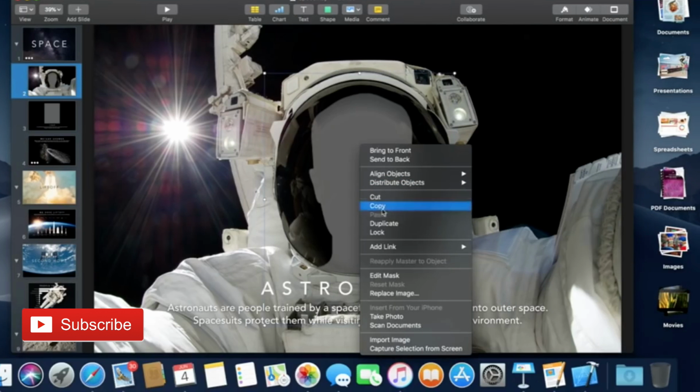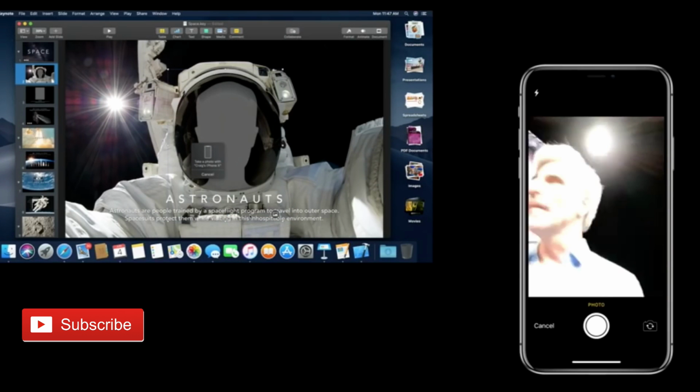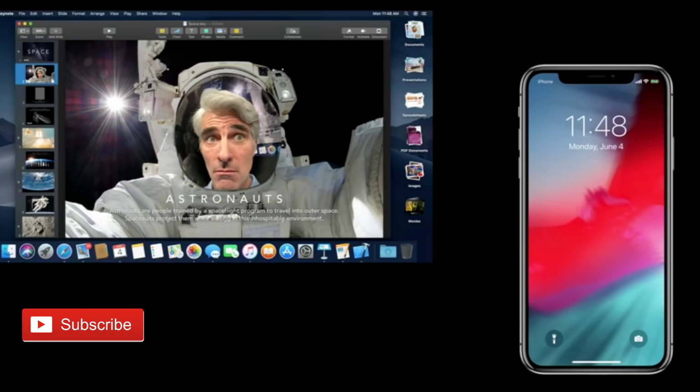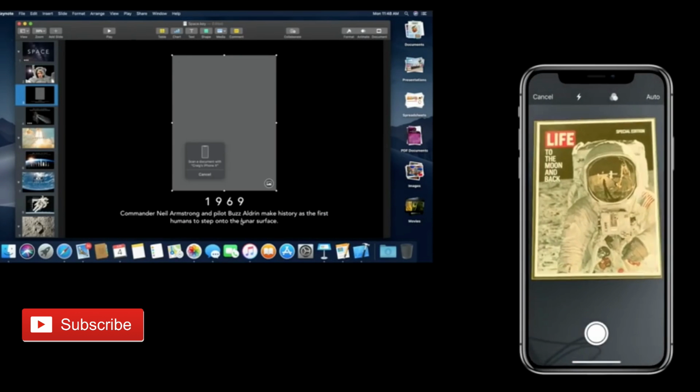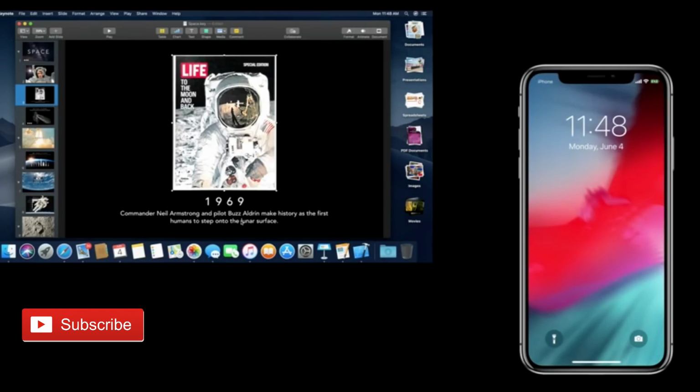Apple introduced a new continuity feature with our iOS cameras. If you're on the Mac and you need to apply a picture or video in any document, just right-click, choose Take a Picture, and your phone lights up ready to snap pictures or video. Once you take the picture and click Save, the image appears instantly on your desktop document. This also works with taking picture scans of documents with your phone and applying it on your Mac.